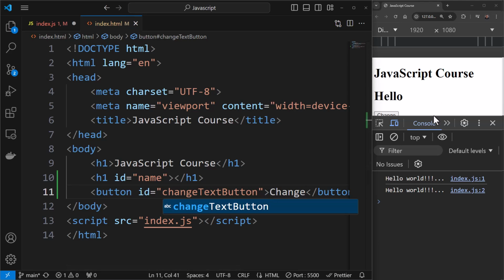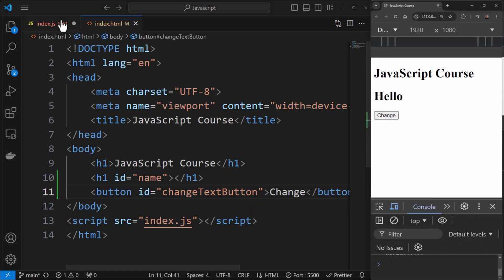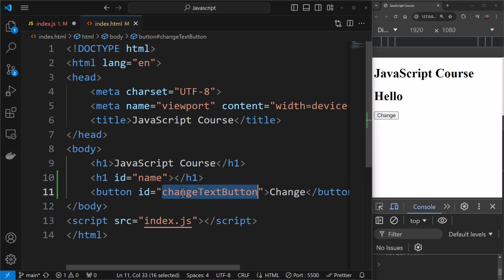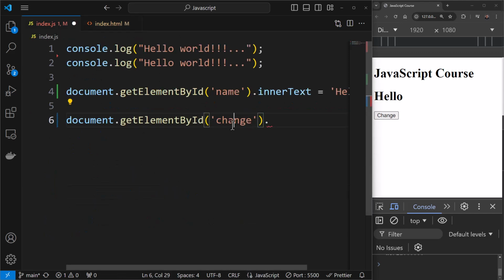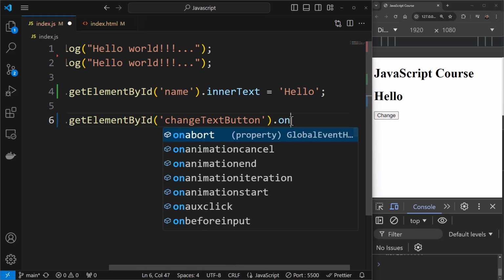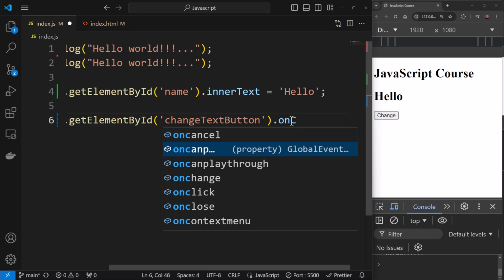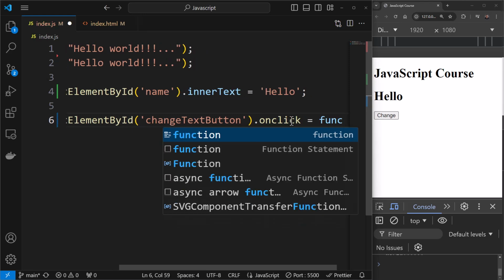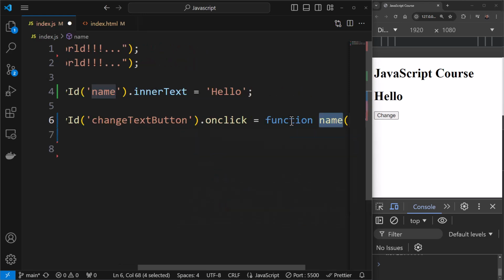I'll just minimize this a bit. So instead of name, I'll get change. What was the ID? It is change text button. I'll just give it over here. And then over here, I'm going to say dot onclick. So on click of this button, you can see this onclick over here, what I need to do is I'll have a function.